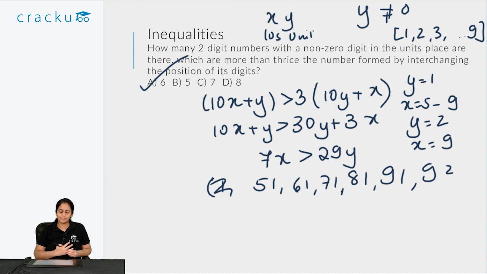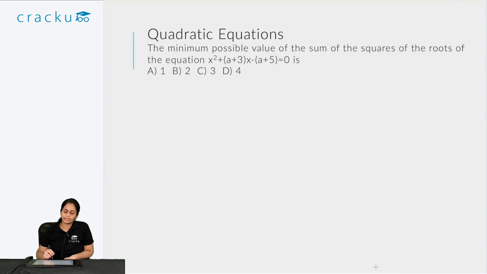As you could see, this required some amount of enumeration, but you had a basic algebraic equation and you got a basic inequality. Then you have to use number theory to figure out what would be the possible cases and enumerate those cases to get the answer. This is not difficult to solve, but most students would get stuck somewhere over here thinking what should I do next to proceed. So remember that inequalities require some basic idea of how to solve inequalities, but apart from that, those questions are fairly easy as such. Now let's go on to the next question on quadratic equations.